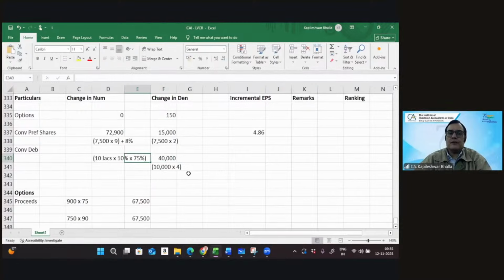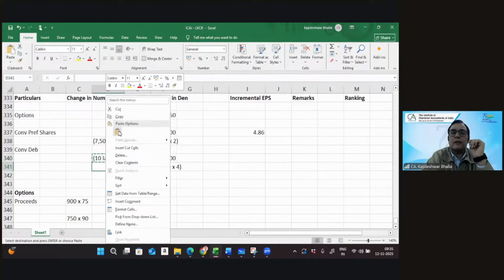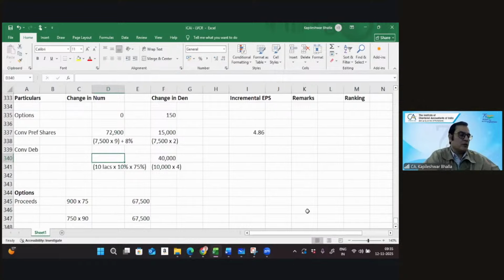And this is going to be 10 lakhs into 10% net of tax, that's 75,000. Right. So we can now calculate the earning per share.